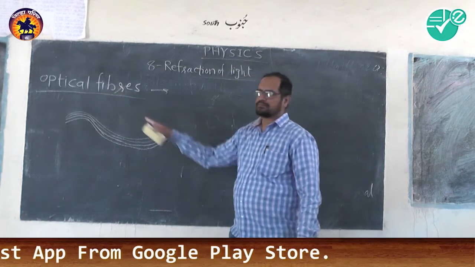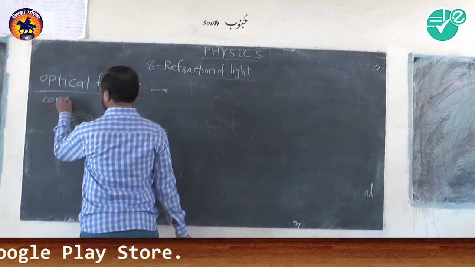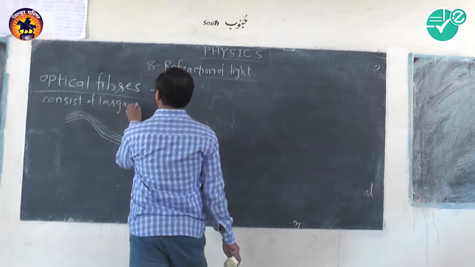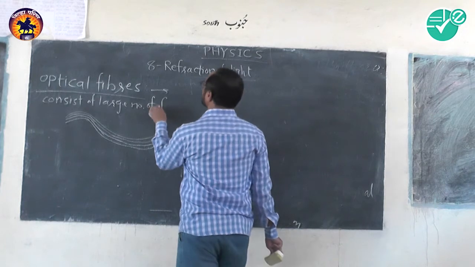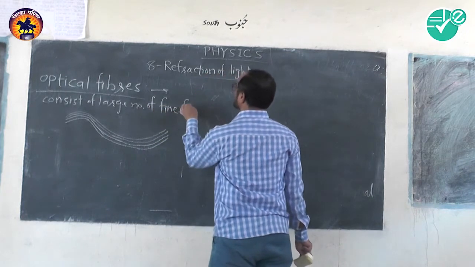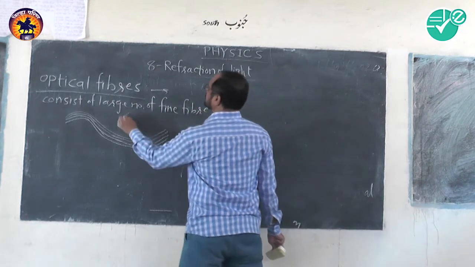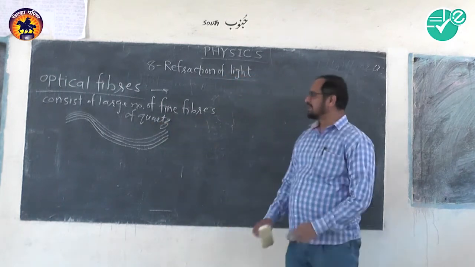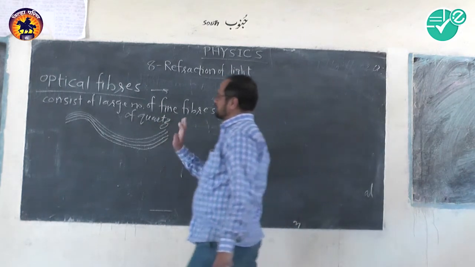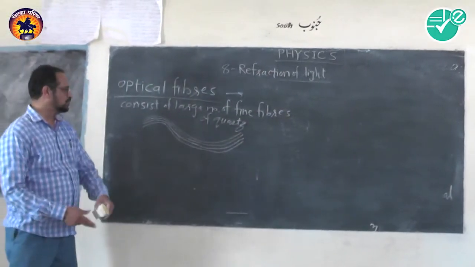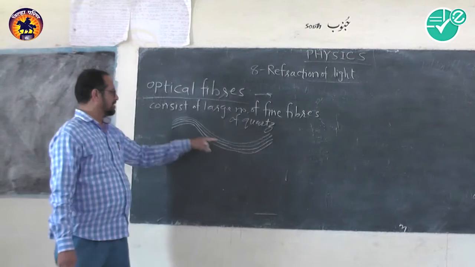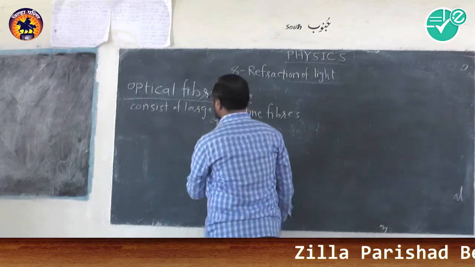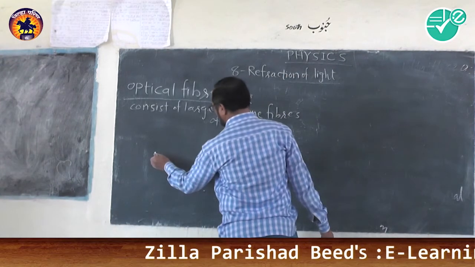This optical fiber consists of a large number of fine fibers of quartz or glass. These are very elastic, so they can move in any shape, but they cannot be broken. So if we draw the figure, we can understand the concept.